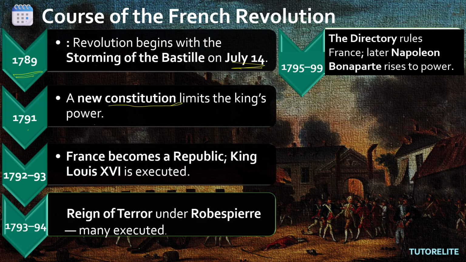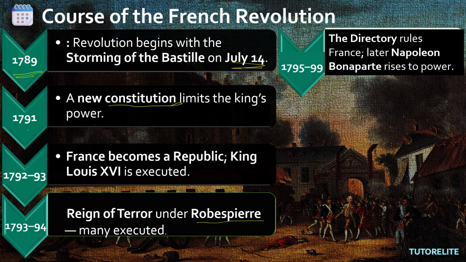Next, from 1792 to 93, France becomes a republic. That is, King Louis XVI is executed, that is removed, that means he will not rule. From 1793 to 94, the Reign of Terror under Robespierre, many executed. So who was Robespierre? He was one of the public speakers, you can say.